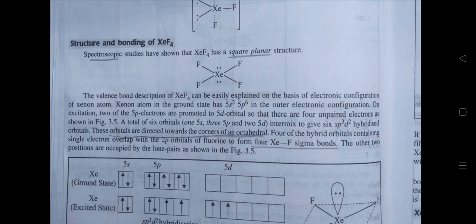A total of 6 orbitals intermix to give 6 sp3d2 hybridized orbitals. These orbitals are directed towards the corners of an octahedron. 4 of the hybrid orbitals containing single electron overlap with the 2p orbitals of fluorine to form 4 XeF sigma bonds. The other two positions are occupied by the lone pairs.